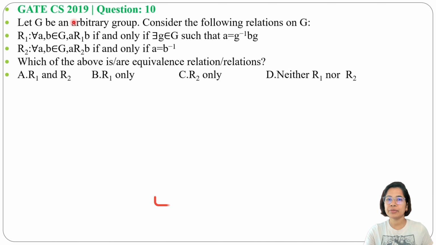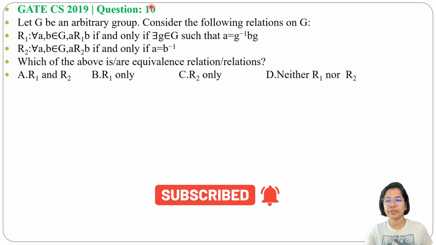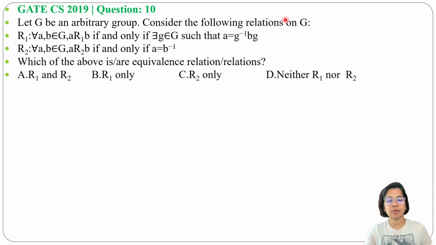Let's solve one previous question of group. This question was asked in GATE CS 2019, question number 10. Let G be an arbitrary group. Consider the following relation on G. R1, R2 are given. Which of the above is or are equivalence relation or relations? And 4 options are given.